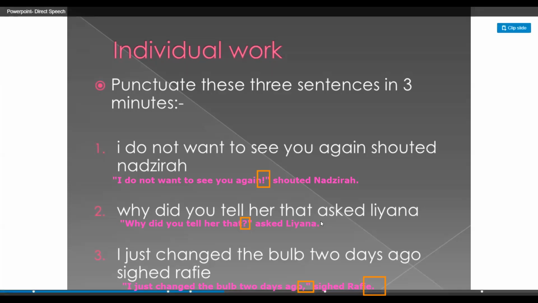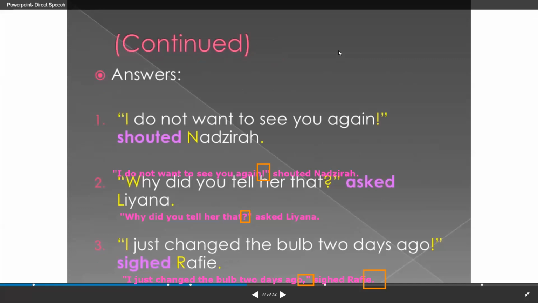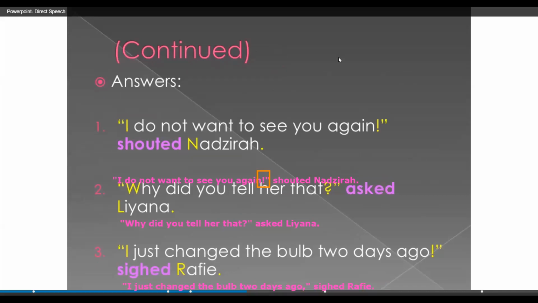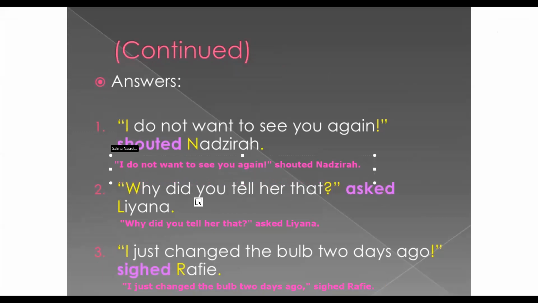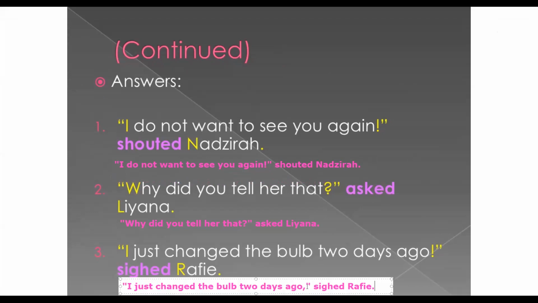Let's see them. Here are their answers. All right. Let's see if we did them right. See? Oh, but this one took an exclamation, but imagine that it took a comma.